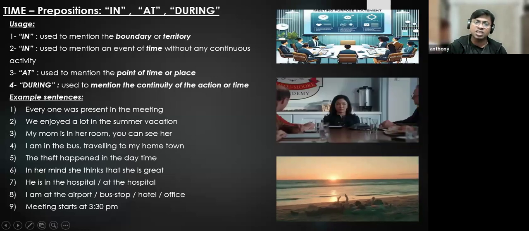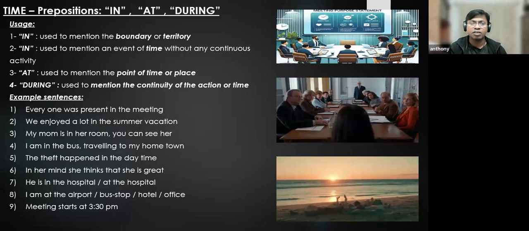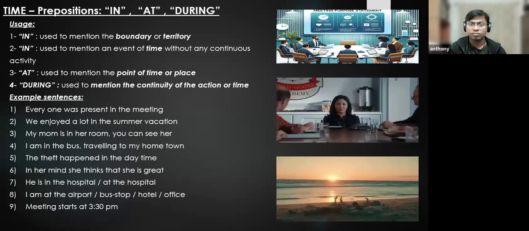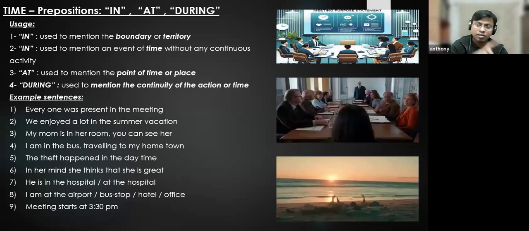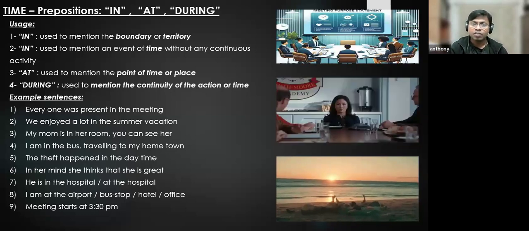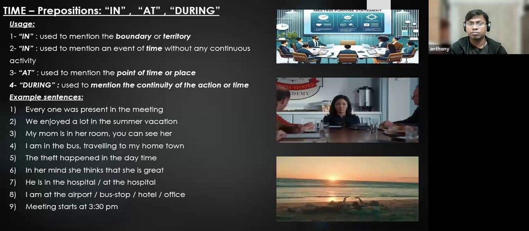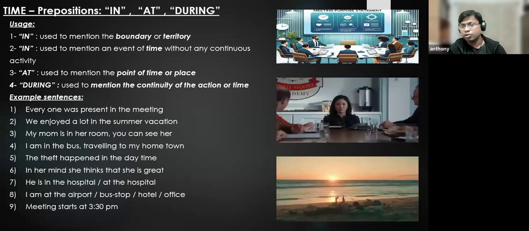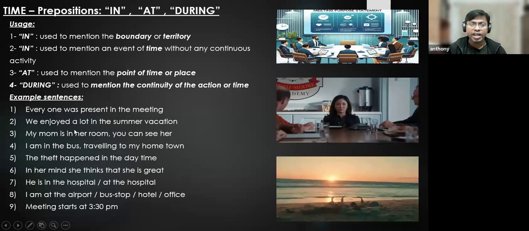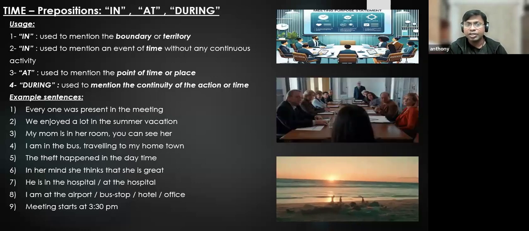This summer also, that season. So for example, from May 1 to May 31st. So in the summer vacation means that 1 month, that hot summer. Or you may include May and June, 2 months, if you want to. Now, in the summer vacation, we enjoyed a lot. I'm not talking about the continuity of the action.